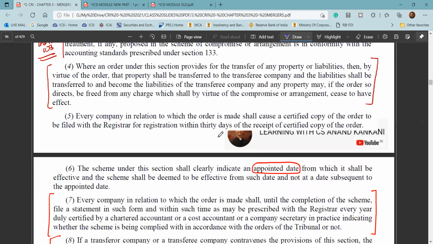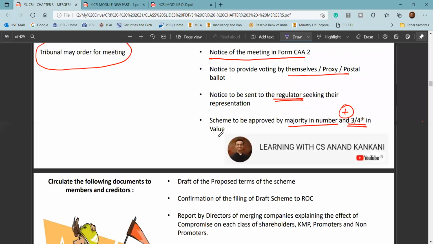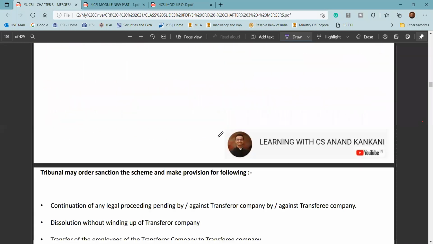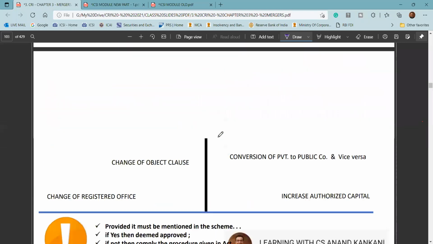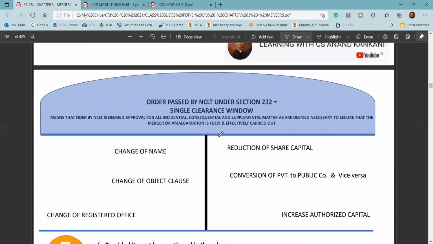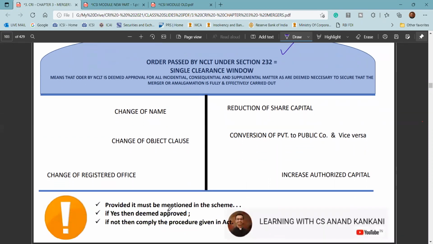Now let's go ahead and pick up section 233. Is there anything that you all want me to cover in section 232? Yeah, this part. The order passed by the NCLT is a single clearance window. So all the approvals which are given by the NCLT, you need not comply with the separate provision, but it has to be mentioned in the scheme itself. Only if it is mentioned in the scheme, then it is deemed approved. Otherwise, you'll have to comply with the separate procedure.